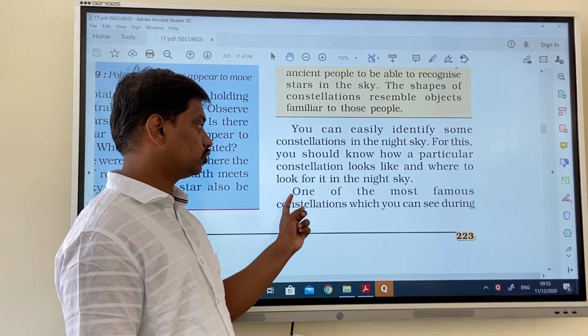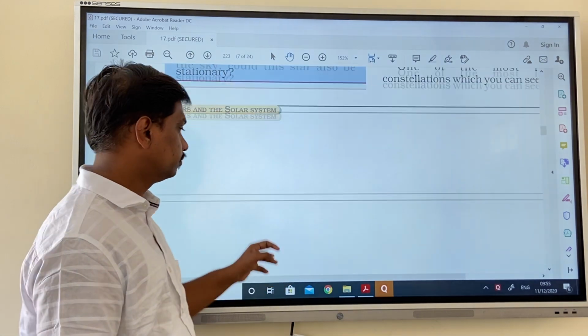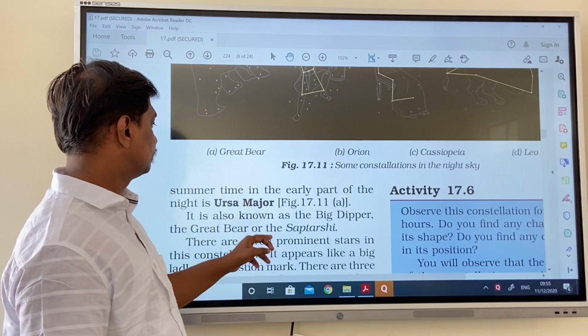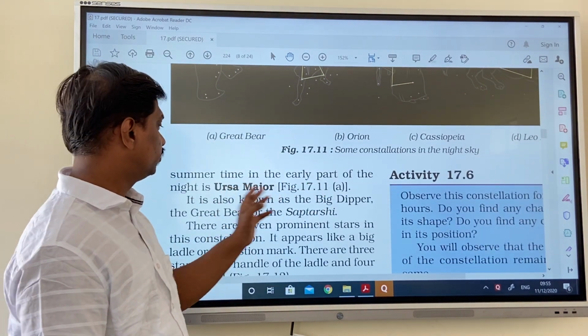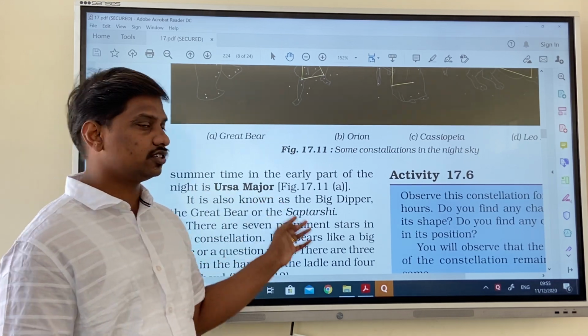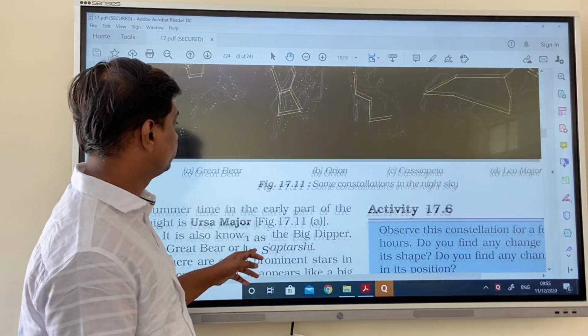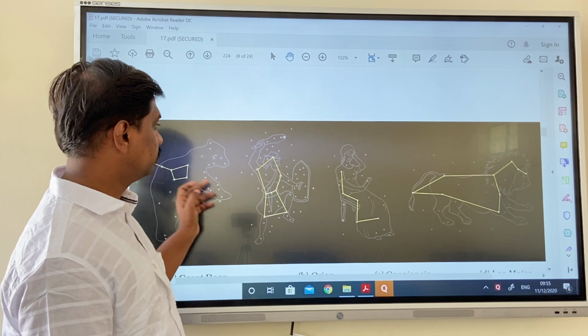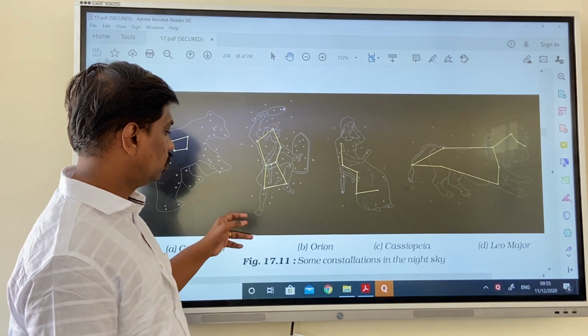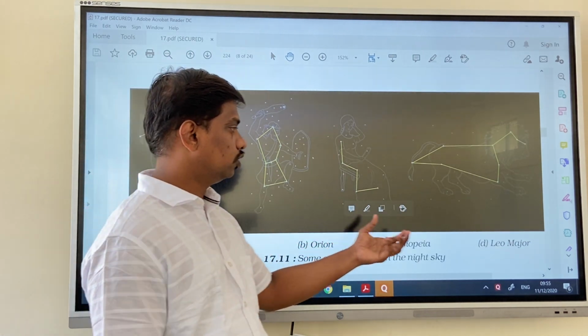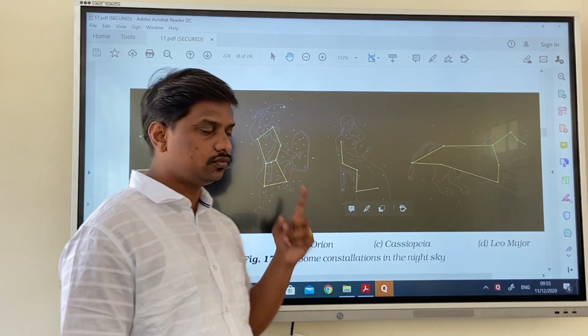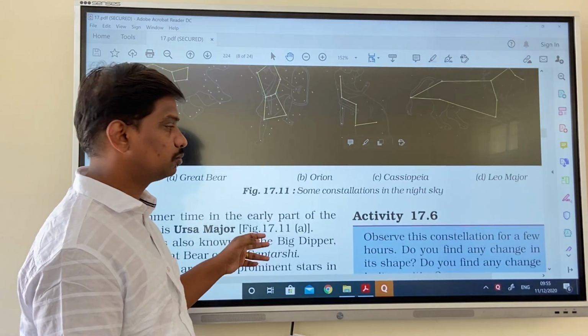One of the most famous constellations which you can see during summertime in the early part of the night is known as Ursa Major. A constellation may be in the shape of a bear or in the shape of Orion. We have different shapes of constellations. You can see them in your textbook also.